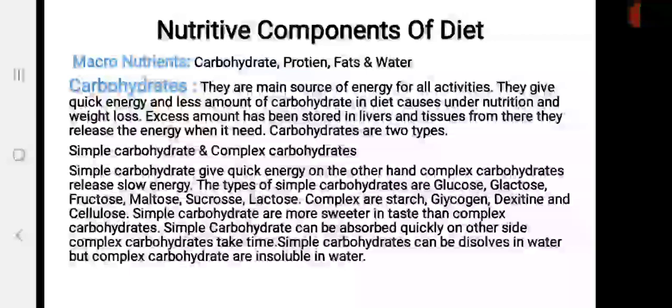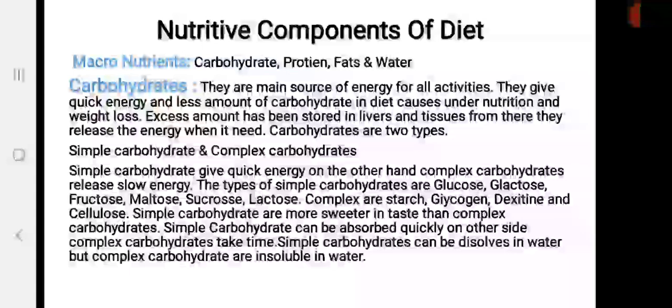Now lack of carbohydrates means deficiency of carbohydrates. When we take carbohydrates in less amount, it reduces the body weight. The person becomes lean and thin, the skin becomes loose and wrinkles start appearing on the face.